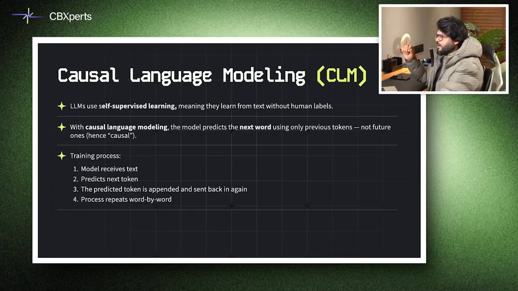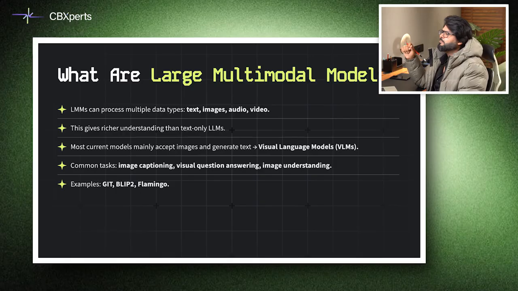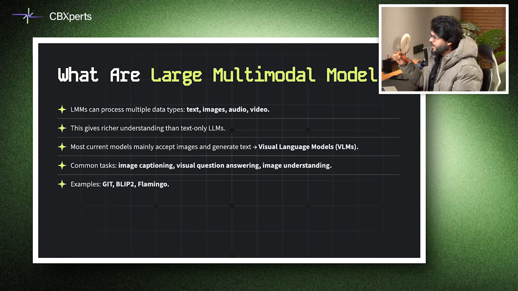And then this brings up the question, what are these large multi-modal models? While language models handle text, large multi-modal models, which are called LMMs, process multiple data types like text, images, audio, and videos. They provide richer understanding than text-only models. Most current systems accept images and generate text, forming visual language models, which we call VLMs, and we use them a lot at CreateBytes.